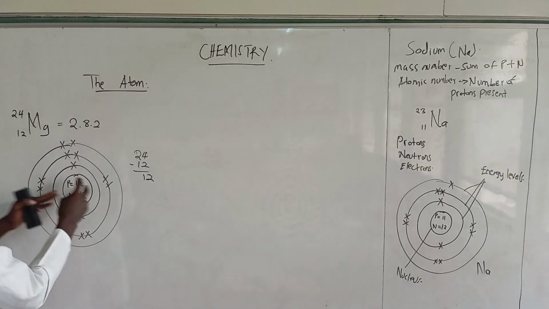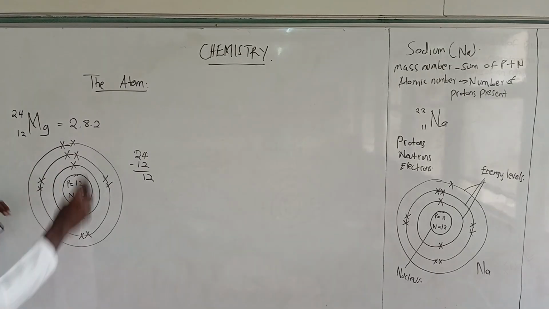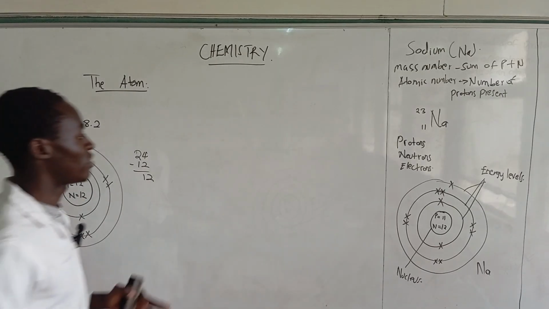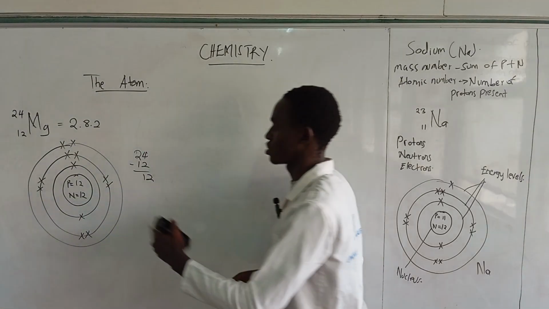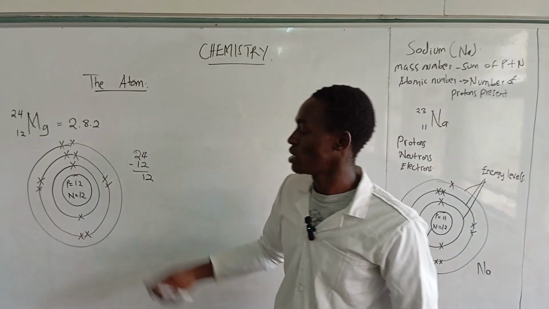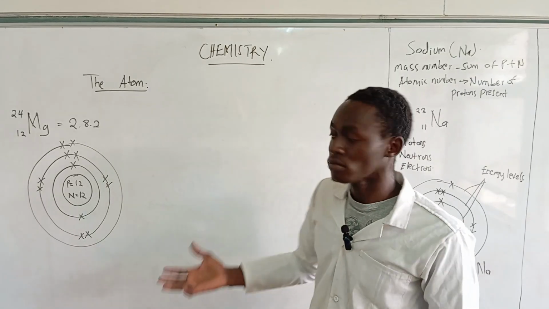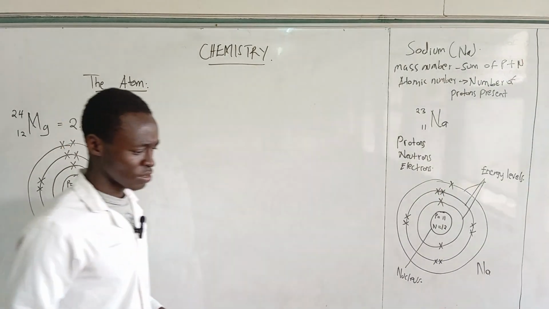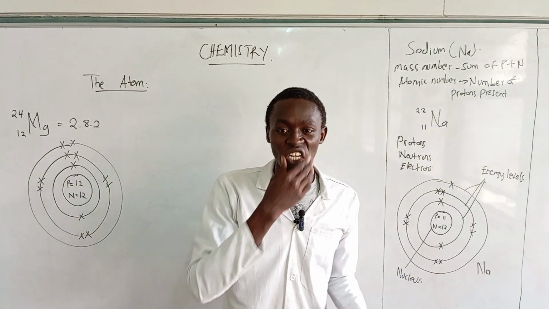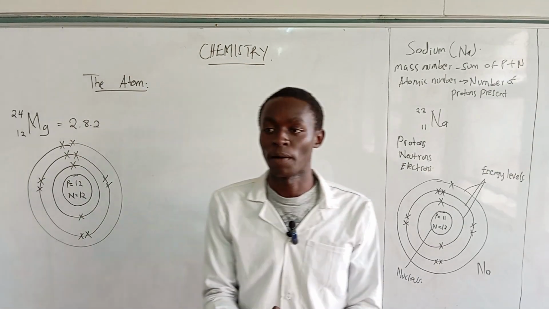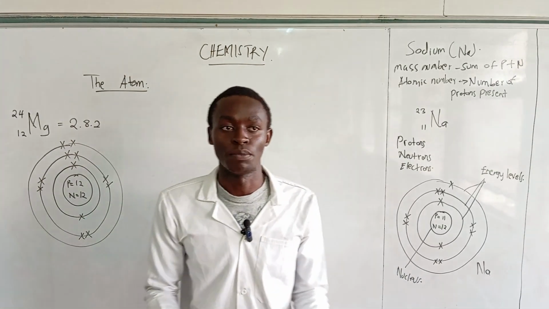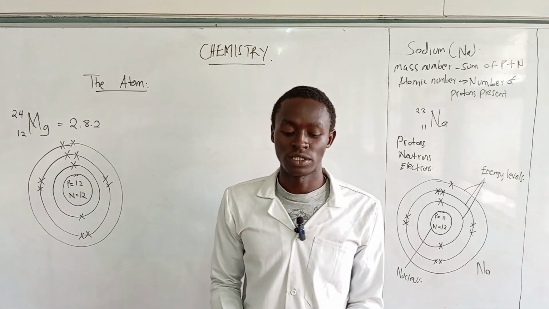Okay, you have the protons and neutrons there, then you have the electrons. That is the structure. So I believe that when it comes to understanding the protons, neutrons, electrons, it is now easy, simple, and you can easily even explain how it looks like. Yeah, and also now something that you should also get to know, even though later on you get to learn on the periodic table.